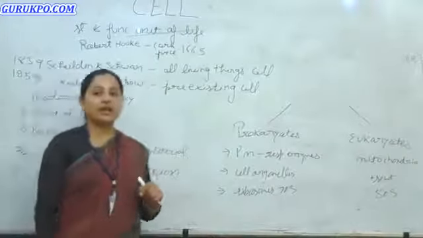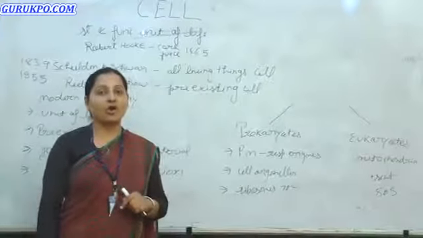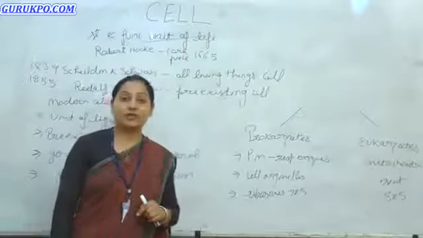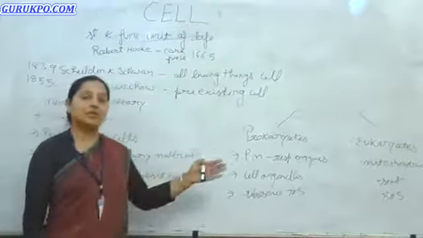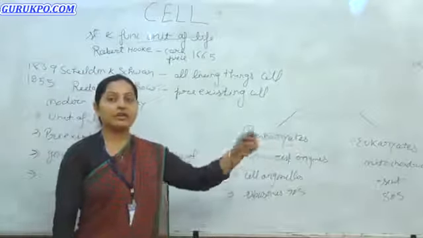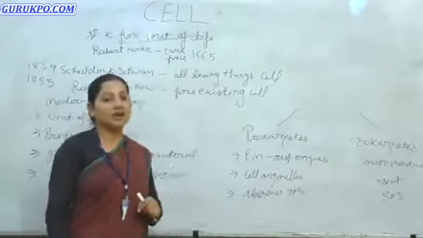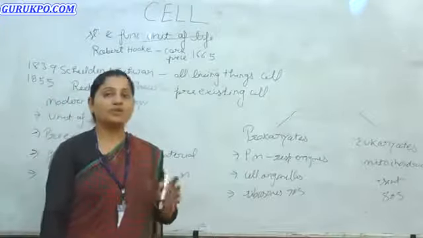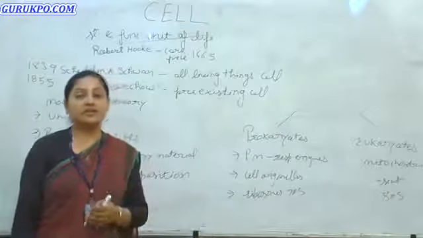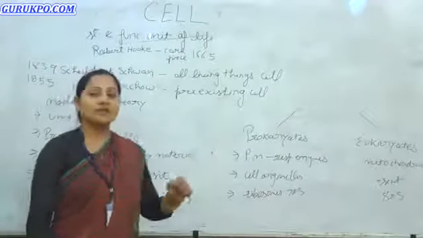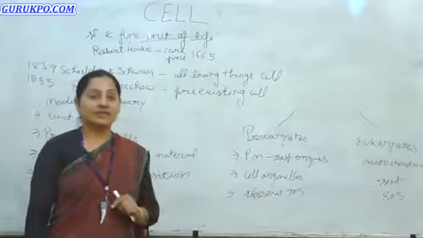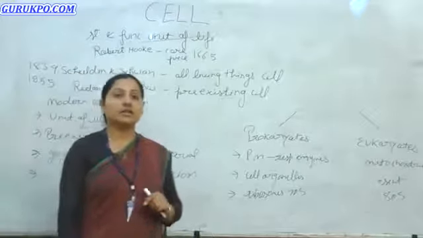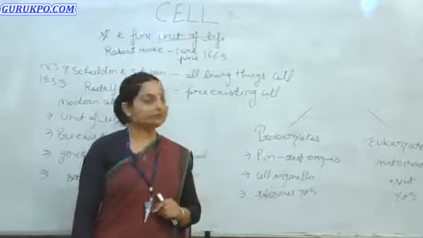Second, in prokaryotes, all the unit membrane bound organelles like mitochondria, Golgi body, endoplasmic reticulum, lysosomes, peroxisomes are absent, while in eukaryotes, all these cell organelles are present. Third point, we talk about the protein synthesis machinery. Both cells synthesize protein, and they have their own protein synthesis machinery. In the prokaryotic cell, the ribosomes have a sedimentation coefficient of 70S. On the other hand, in the eukaryotic cell, the ribosomes are of the 80S type.